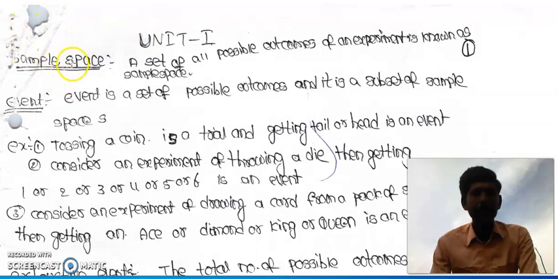The first term in probability theory that we should learn is sample space. Sample space can be defined as the set of all possible outcomes of an experiment. For example, in tossing a coin, the sample space is head, tail. In rolling a die, the sample space is 1, 2, 3, 4, 5, 6.